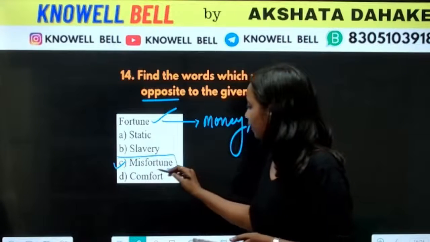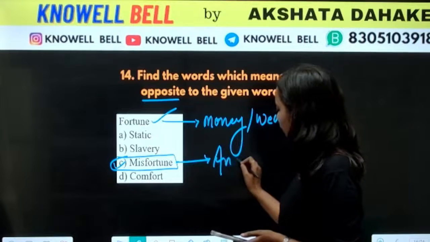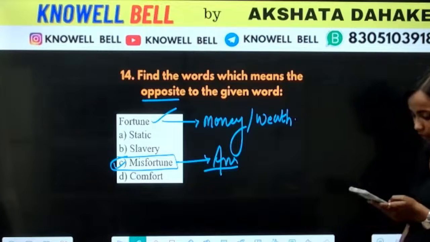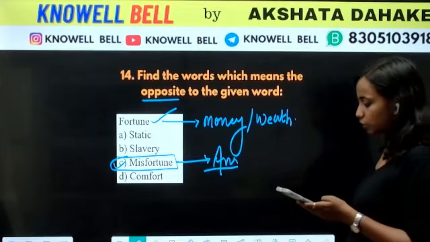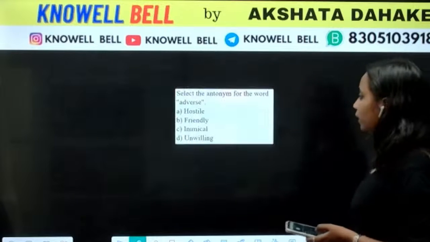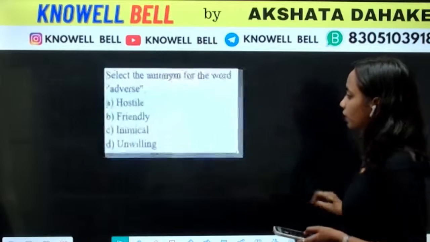Arav. Fortune. Okay. Fortune के लिए what is the antonym? The antonym of fortune is misfortune. What is the antonym for fortune over here? The antonym is misfortune. Correct, Kavya and Virat. Right answer is misfortune. Next question after this is select the antonym for the word adverse.